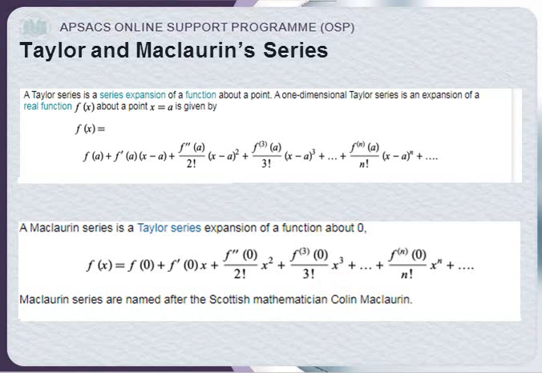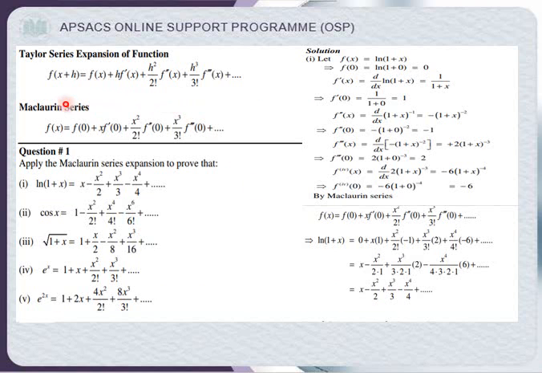Okay, so we now formally start exercise 2.8. You can see this is from your book: f of x plus h is equal to f of x plus h f dash x plus, and so on. This is the formula of the Taylor series, and you can see the formula of the Maclaurin series, in which only 0 is added.